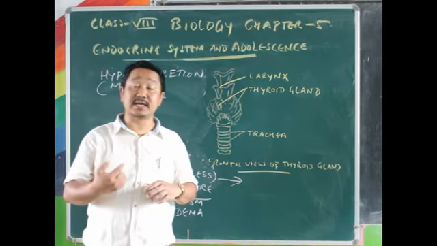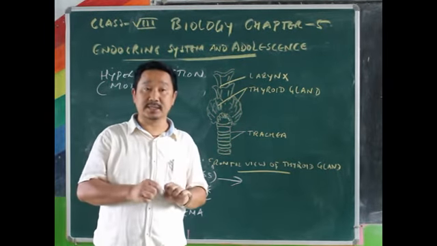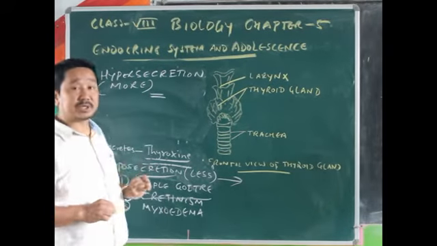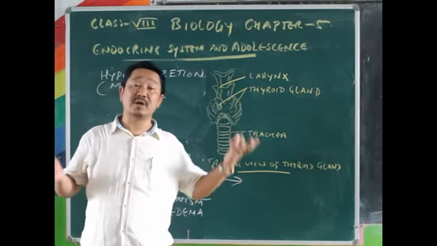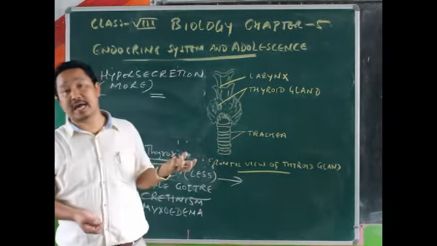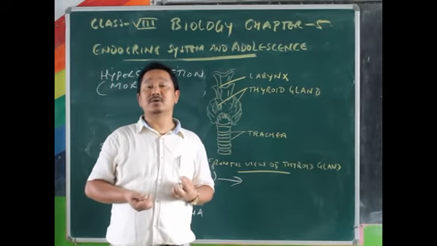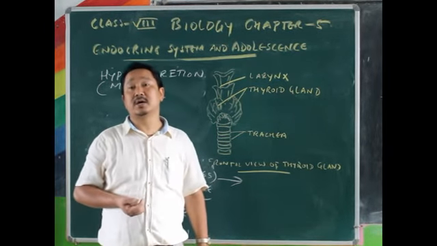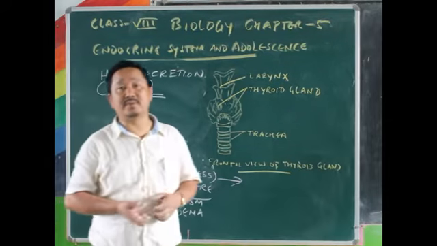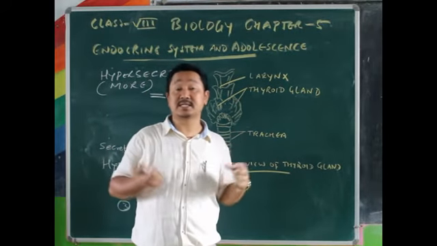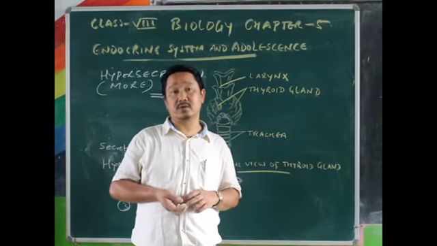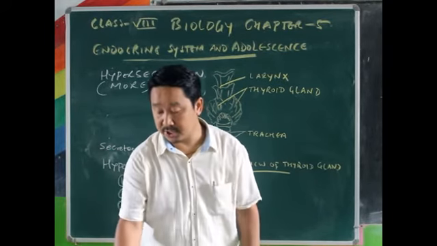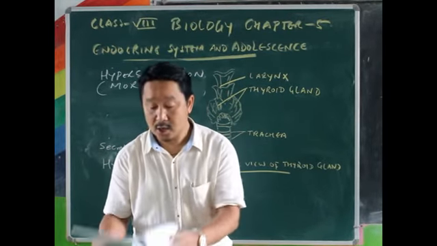If it is secreted more than the body needs, it is called hypersecretion. The glands will be unnecessarily enlarged, your metabolic rate will be increased, your heartbeat will be increased, and there will be general restlessness. So today we'll do only this much, and we'll continue in the next class.